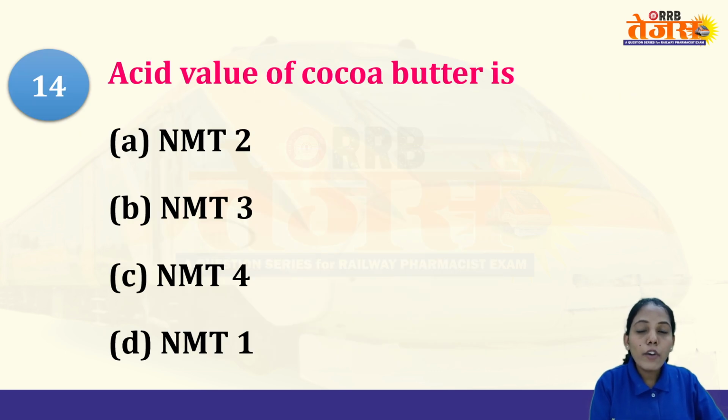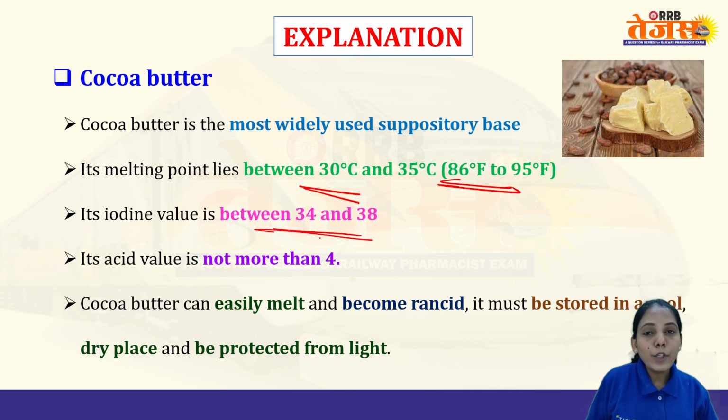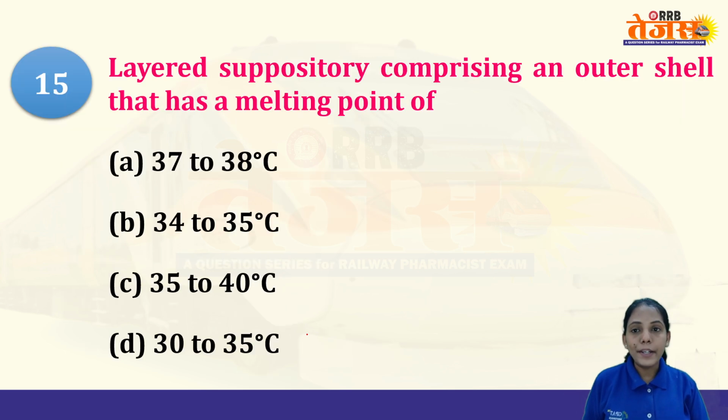Acid value of cocoa butter should not be more than 4, that we have already seen. So again, these are some specifications like melting point 30 to 35. Remember the Fahrenheit calculation also, it is 86 to 95. Iodine value 34 to 38. Acid value should not be more than 4. It easily melts and it becomes rancid. Liquefaction time is 3 to 7 minutes, and it should be protected from the light.